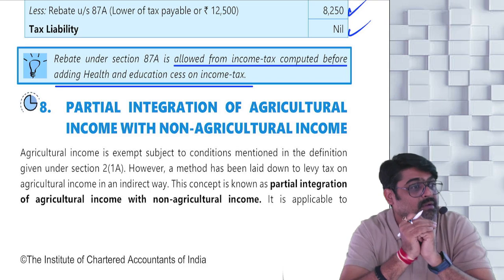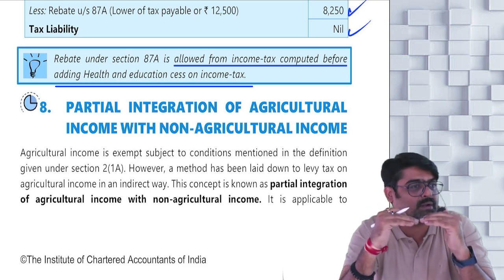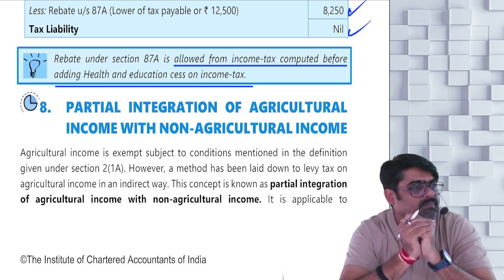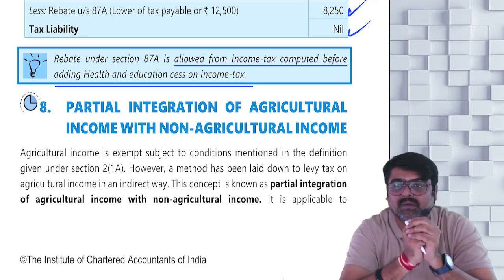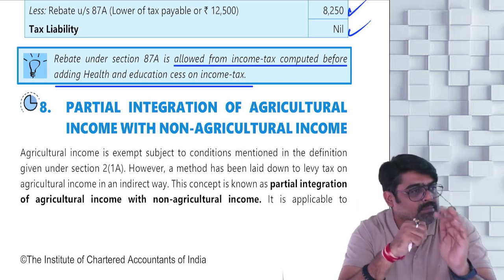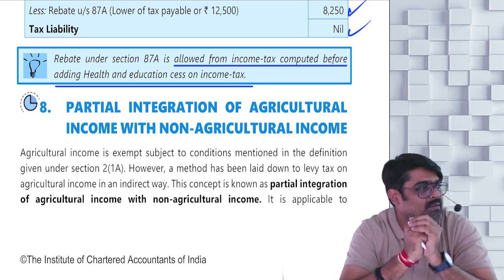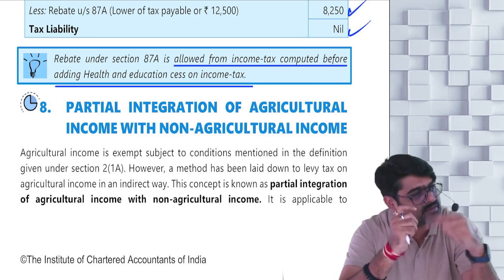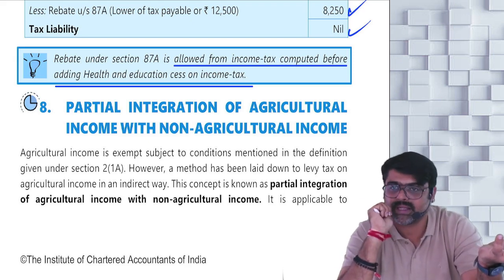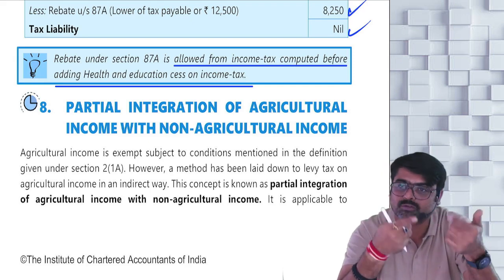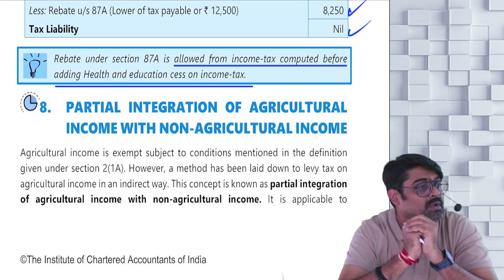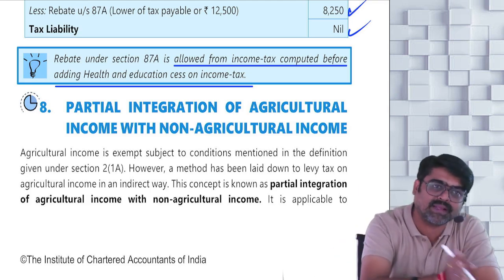total income. Now to calculate the tax on total income, you will have to follow three steps. Step number 1, take the total income, add the agricultural income. On that income, you will calculate tax. That will be your tax 1. In step number 2, take your agricultural income, add the basic exemption limit. Consider this amount only as your total income, and on that also calculate the tax liability. This will be your tax 2. Tax 1 minus tax 2 will become your tax on total income. Yes or no? And thereafter the entire process remains the same.